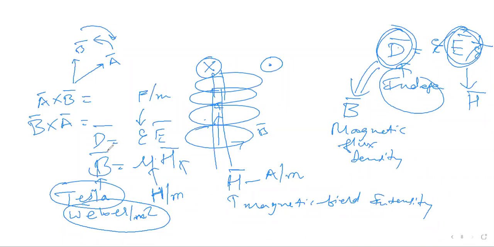So B, the magnetic flux density. What is B? Magnetic flux density. Magnetic flux density has a unit Tesla or Weber per meter square, or we can say in terms of Henry ampere per meter square.